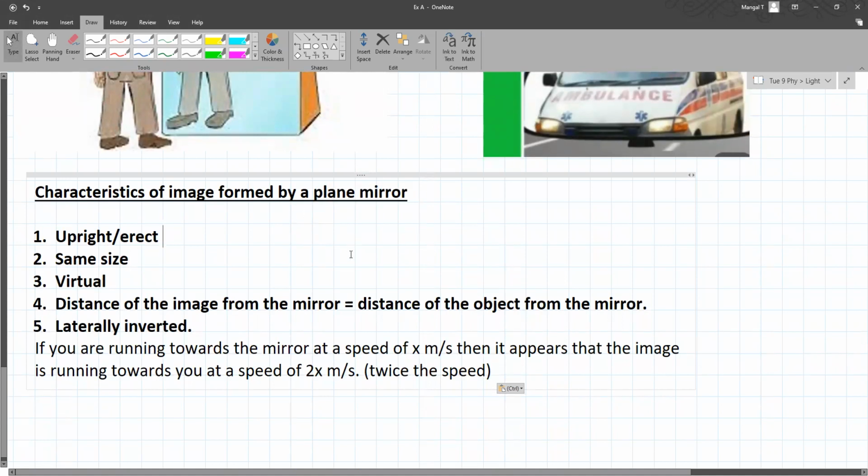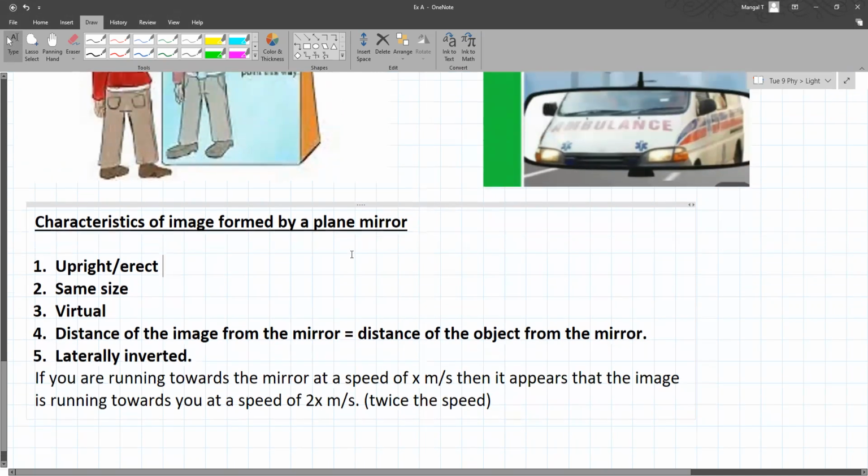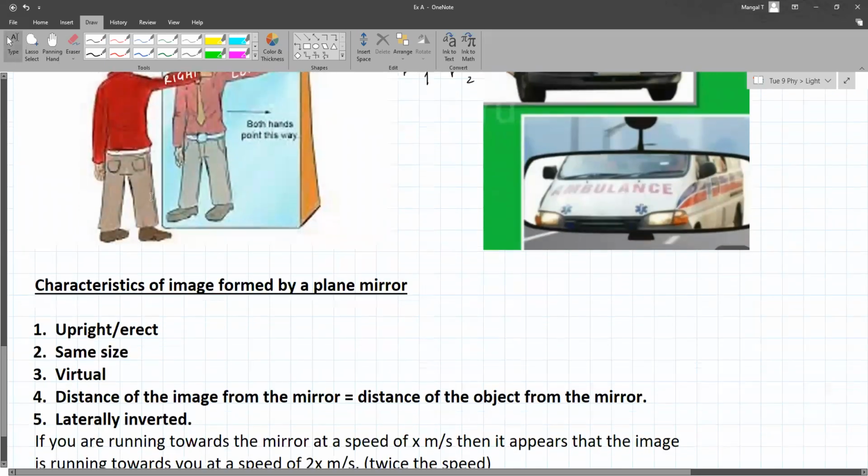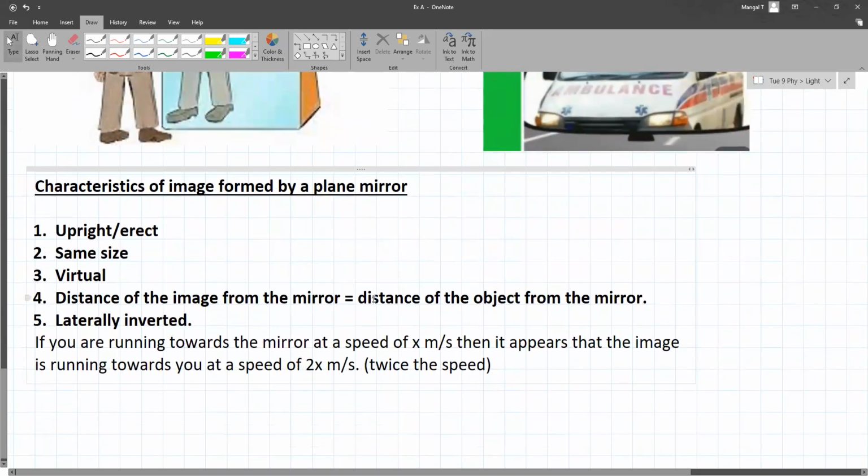It is virtual, because the rays of light are hitting and coming back, so they are not going inside. The distance of the image from the mirror is equal to the distance of the object from the mirror. So in short, image distance is equal to object distance. It is laterally inverted. So these are 5 characteristics that you all need to remember of an image that is formed by a plane mirror.